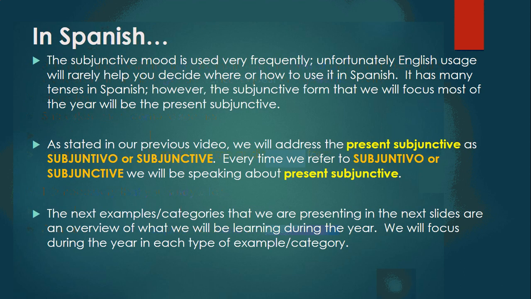In Spanish, the subjunctive mood is used very frequently. Unfortunately, English usage will rarely help you decide where or how it is used in Spanish. It has many tenses. However, the subjunctive form that we will focus on mostly this year will be the present subjunctive. As stated in our previous video, we will address the present subjunctive as subjuntivo or subjunctive, and every time we refer to subjuntivo or subjunctive, we will be speaking about the present subjunctive.